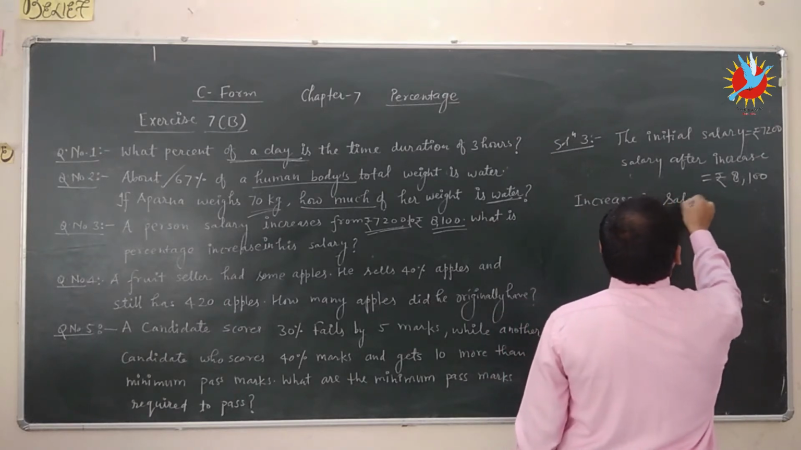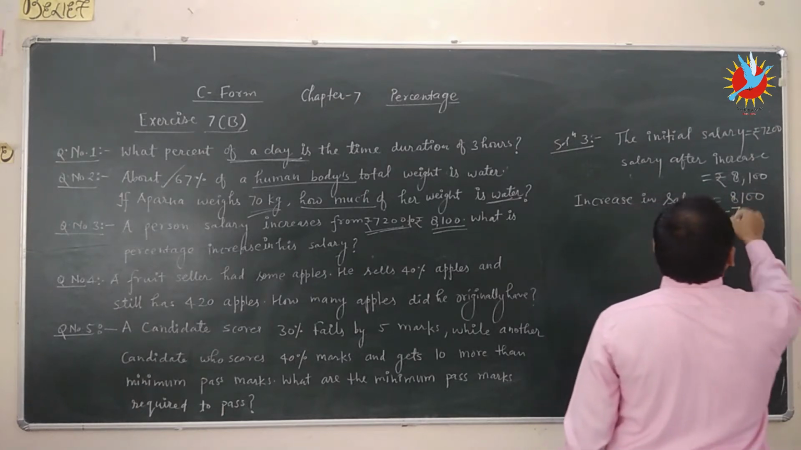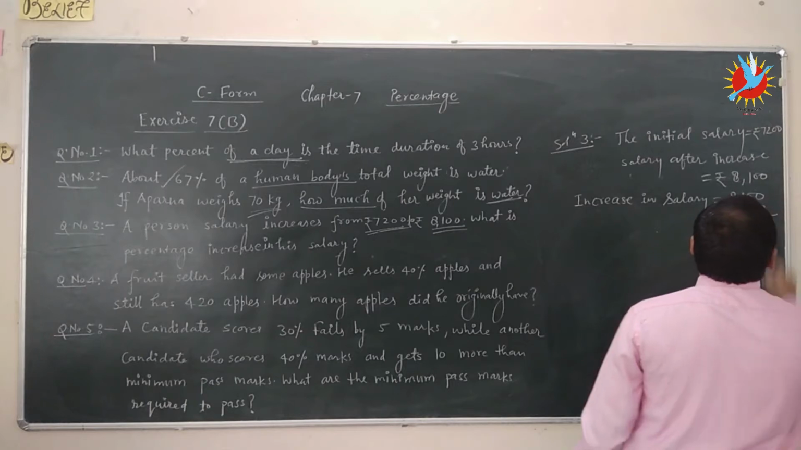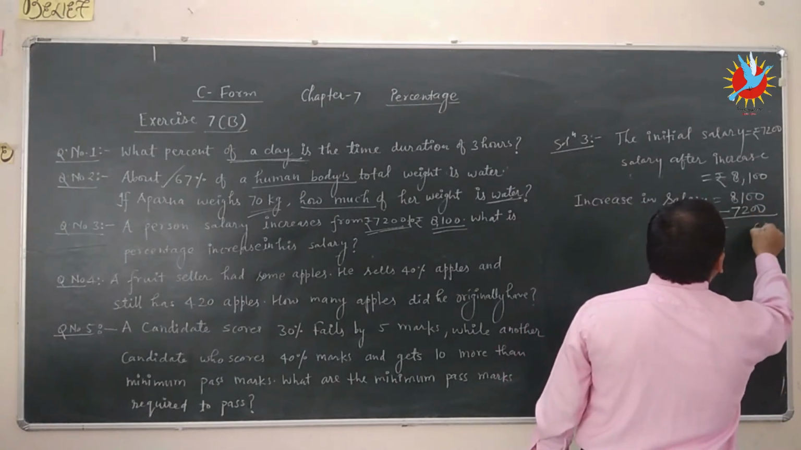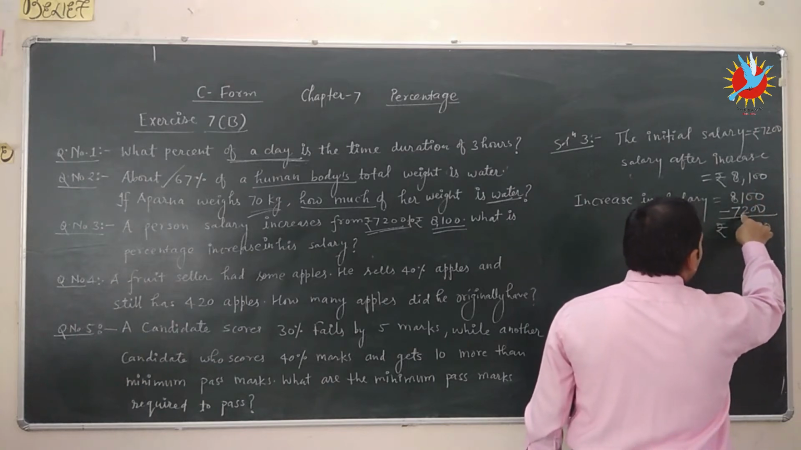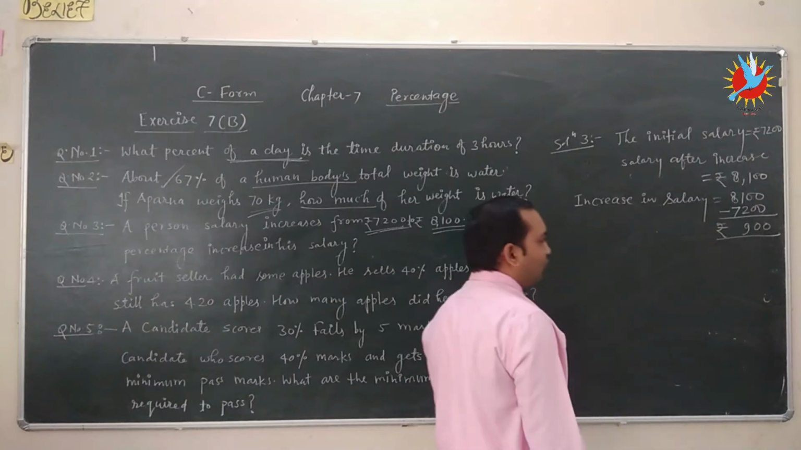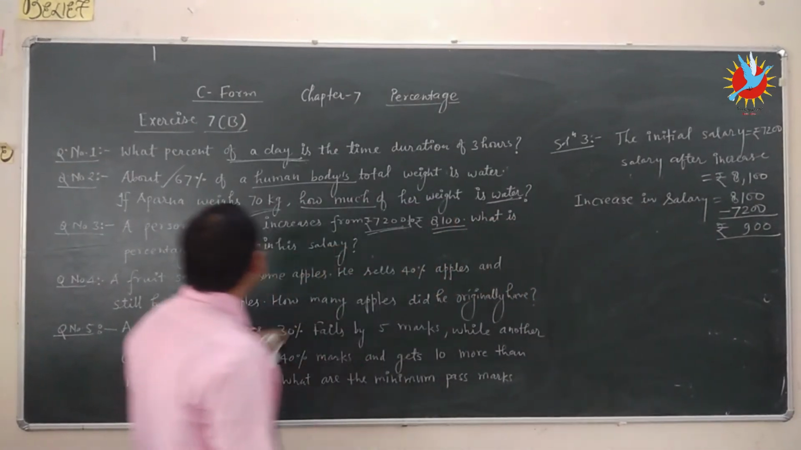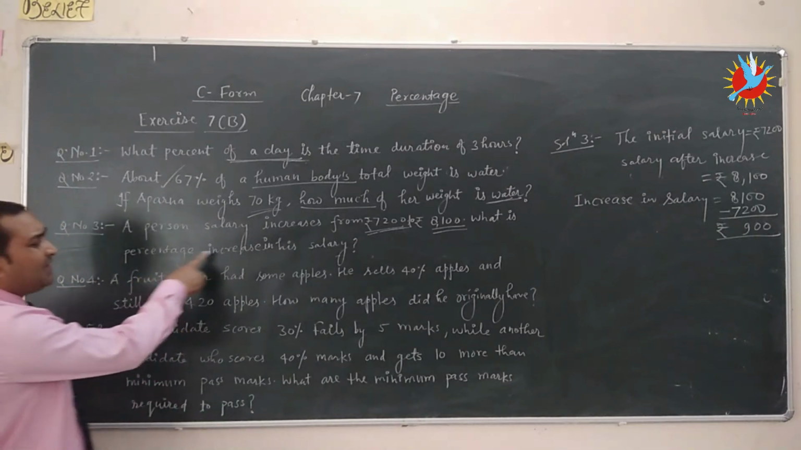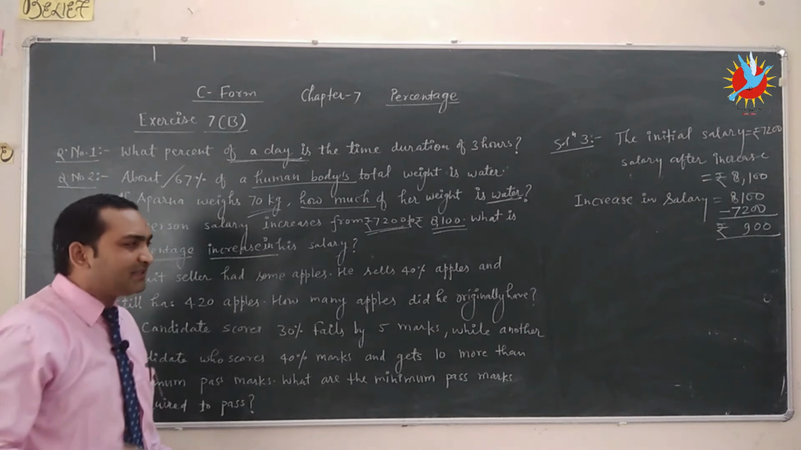Increase in salary is equal to 8,100 minus 7,200, which is equal to rupees 900. 0 minus 0 is 0, 11 minus 2 is 9, and 7 minus 7 is 0. So rupees 900 increasing. Now we find the percentage increase in his salary.